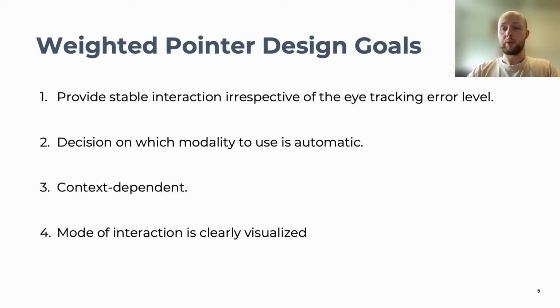Thirdly, determining whether a gaze signal is too inaccurate or noisy for interaction should depend on current interaction needs. As such, the techniques should accommodate an application's required level of interaction granularity. And finally, as the movements performed by the user may be different when using gaze or the fallback modality, the user should be able to understand whether they are currently relying on gaze or the fallback modality for interaction.